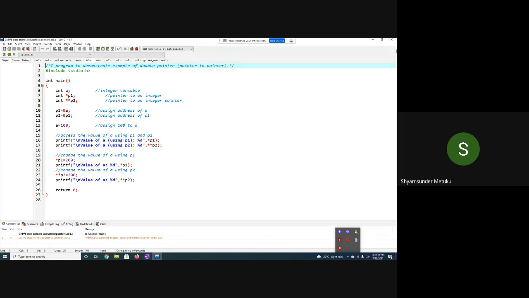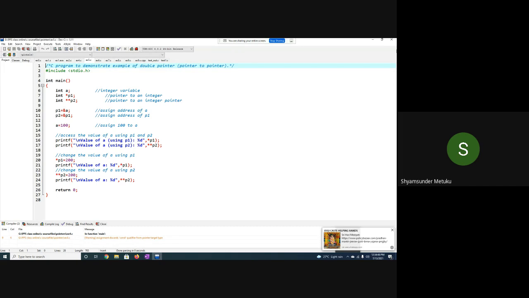So p1 is equal to &a. What happened? Address of the variable a. So the final year has approached the third years. Is that right? Yes, sir. Then p2 is equal to &p1, the address of p1. So third years approached second years. Right? So finally, the assignment is to write some value. Already a is 100 and it has to be updated. Okay? So what is available?